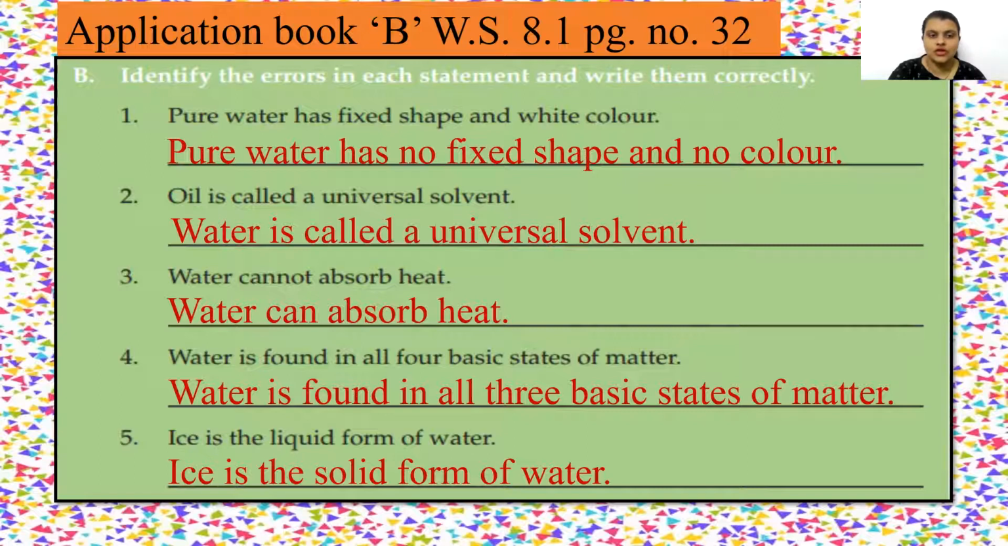Third one, water cannot absorb heat. So we will correct this sentence. So correct sentence is water can absorb heat. Question 4. Water is found in all four basic states of matter. Right? So water is found in all three basic states of matter, not four basic states of matter. Fifth one, ice is the liquid form of water. So ice is not the liquid form, ice is the solid form of water.